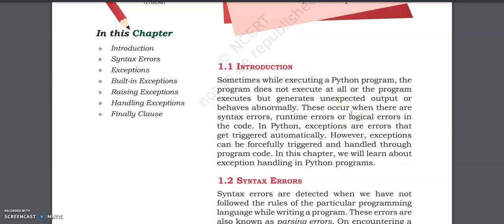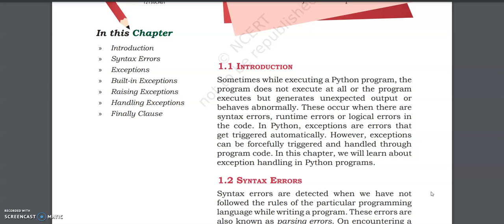But in a situation where it does not execute at all, that's situation number 1. The second situation is it generates an unexpected output. Maybe it shows you an error, maybe it just shows you not compiling, things like this. And the third situation is it behaves abnormally. So as you know, there are 3 types of error: syntax, runtime, and logical errors.